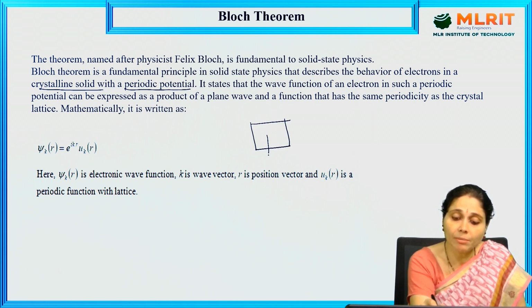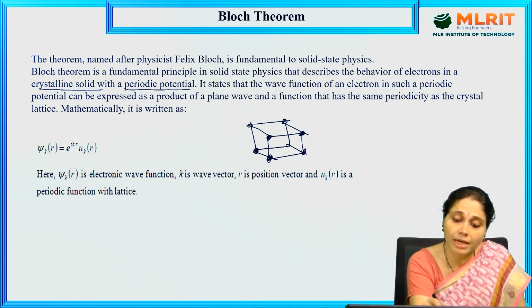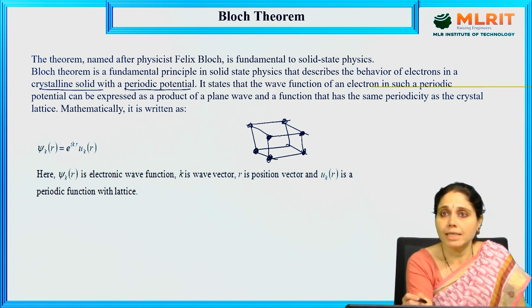What is a unit cell? The basic unit cell is where atoms are placed at particular positions, and this regular repetition gives us the crystal lattice, right?